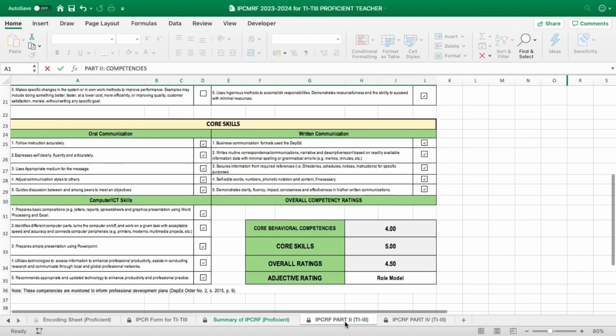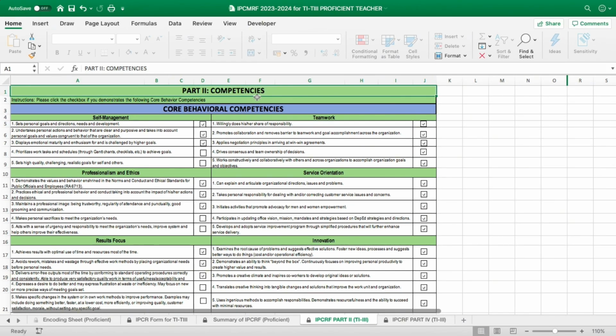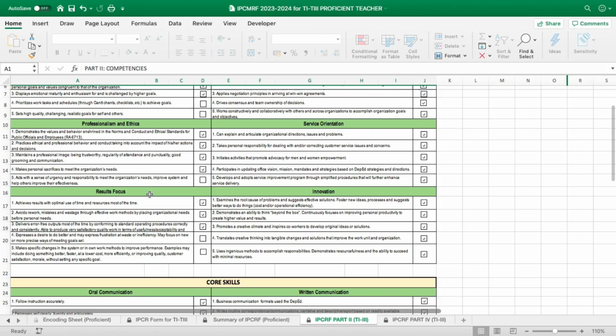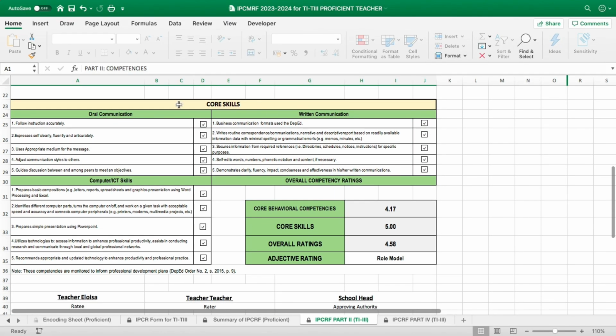So, we have here the IPCRF, Part 2. So, these are the Part 2 competencies. Instruction here, please click or check the box if you demonstrate the following core behavioral competencies. So, we have self-management, teamwork, professionalism, ethics, service orientation, results focus, innovation. I-click nyo lang yung box dyan. Ititik nyo lang yung box. And we have also the core skills.